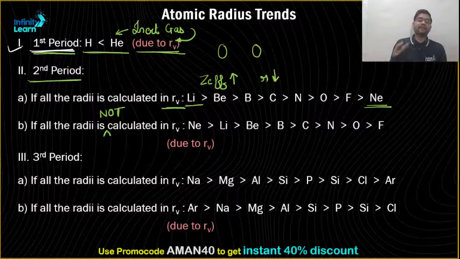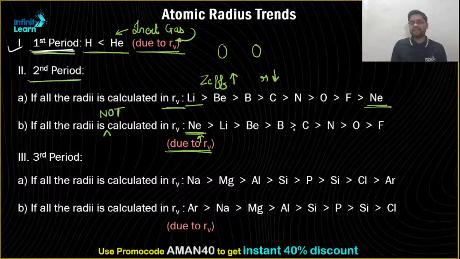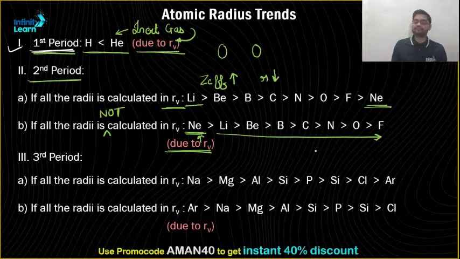Since van der Waals radius will be maximum in their own period, neon comes first. Because neon, you cannot calculate the atomic radius in metallic radius or covalent radius. You have to calculate neon as a van der Waals radius. That's why neon comes first and the rest of the entire trend remains the same.